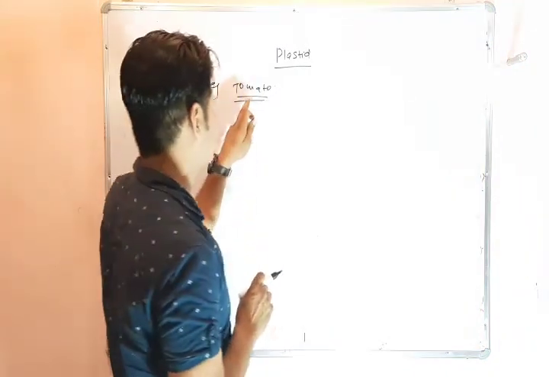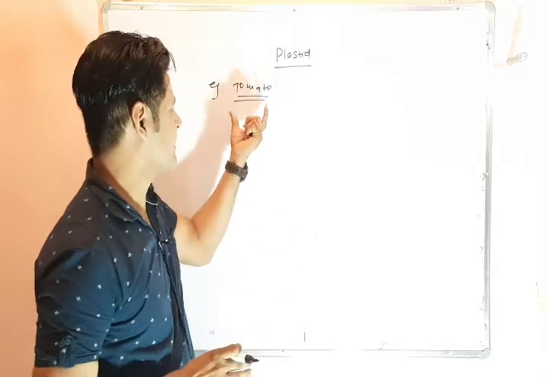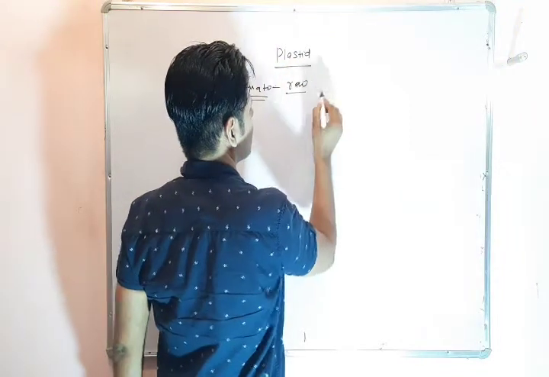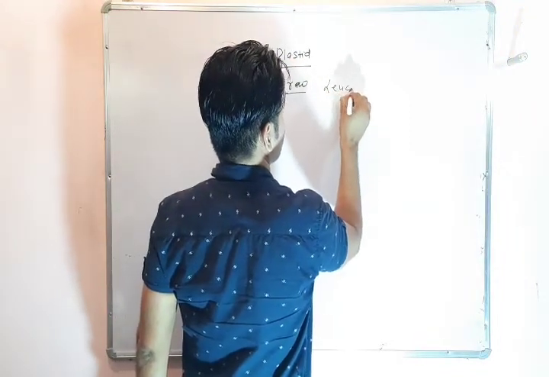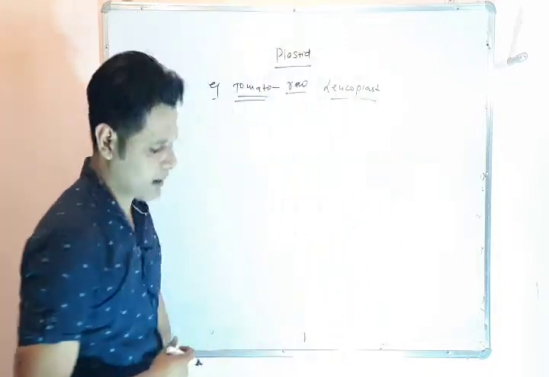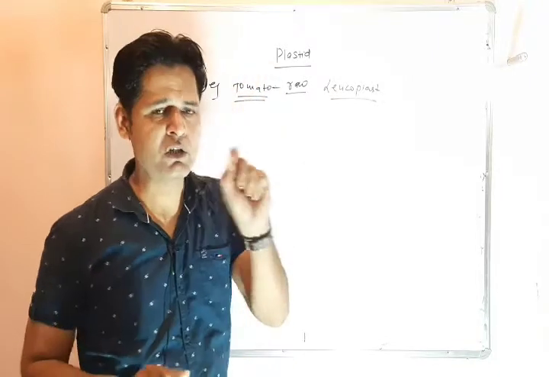For example, in raw tomato, the plastid is leucoplast because in tomato there is no color.